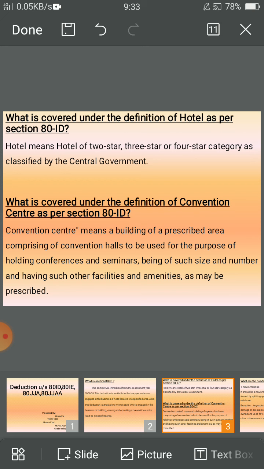What is covered under the definition of convention center as per Section 80ID? Convention center means a building of prescribed area comprising convention halls to be used for the purpose of holding conferences and seminars, being of such size and number and having such other facilities and amenities as may be prescribed.